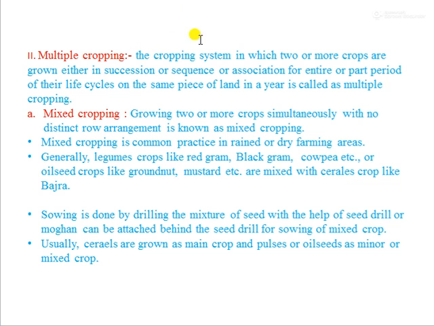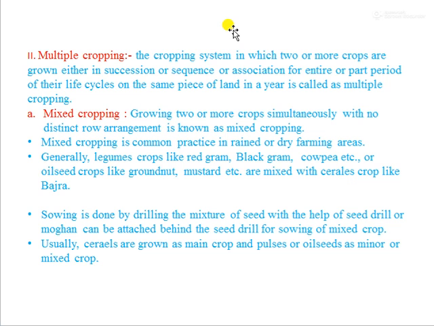Then the second type is multiple cropping. The cropping system in which two or more crops are grown either in succession or sequence or association for the entire or part period of their life cycles on the same piece of land in a year is called multiple cropping. In multiple cropping, we are taking two or more crops instead of a single crop. Multiple cropping is again subdivided, first into mixed cropping. Mixed cropping, as the name itself suggests, is growing two or more crops simultaneously with no distinct row arrangement. Mixed cropping is a common practice in rain-fed or dry farming areas.